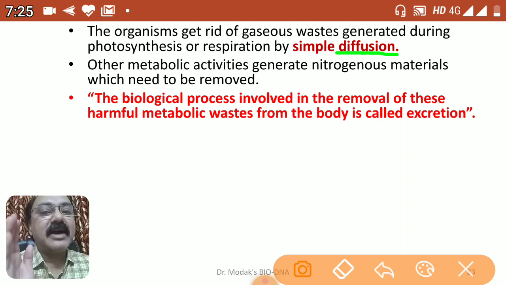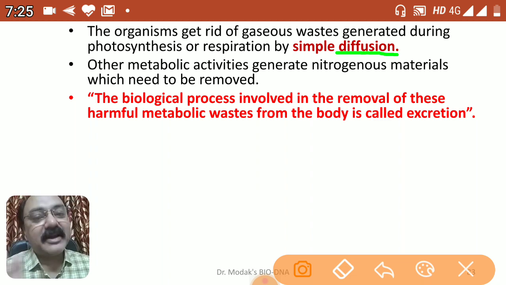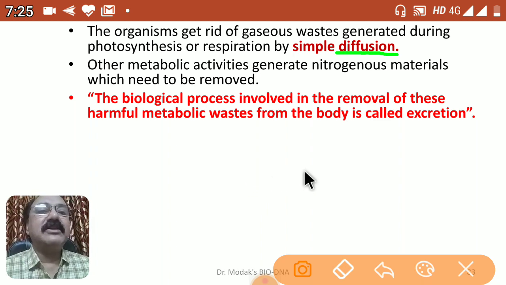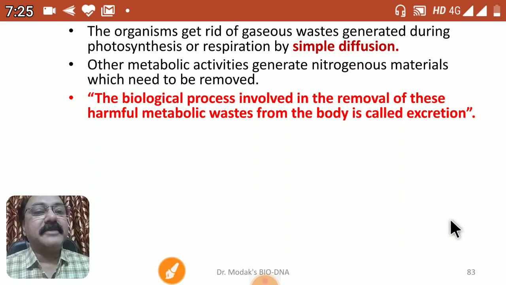The toxic waste is produced in each and every cell and is taken to the blood, and from the blood it is filtered out, then accumulated, concentrated, and then removed. So three important steps are involved in excretion, which we are going to learn in the incoming lessons.